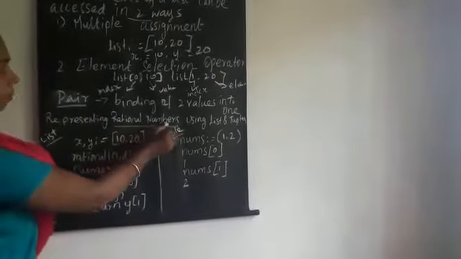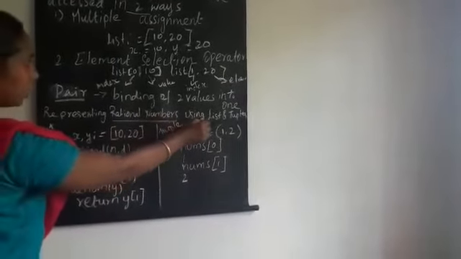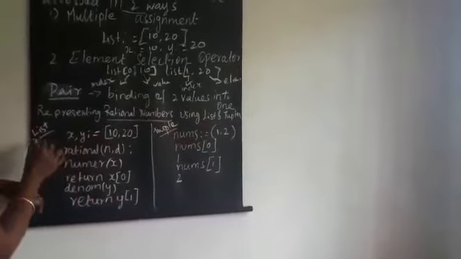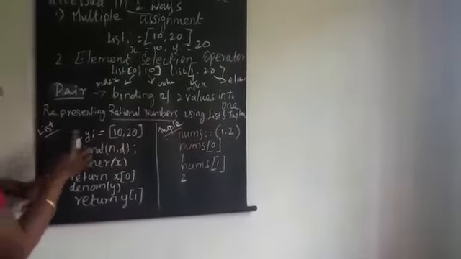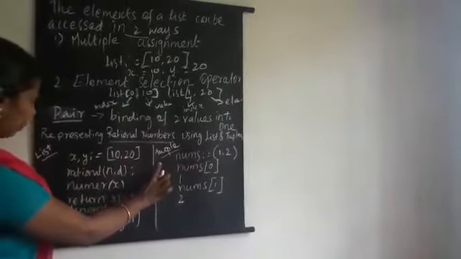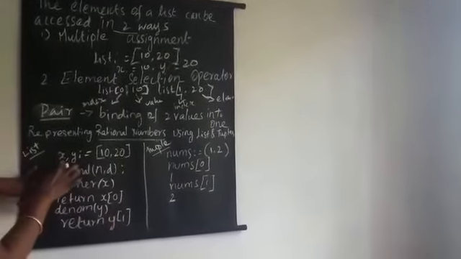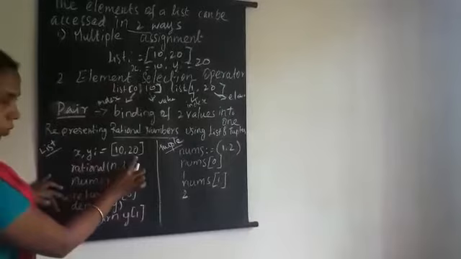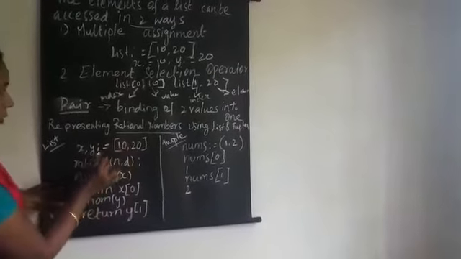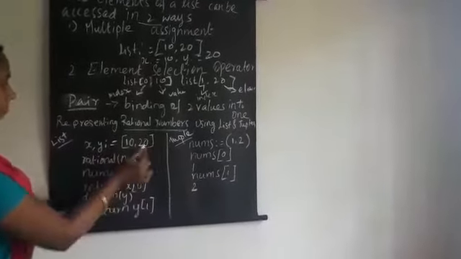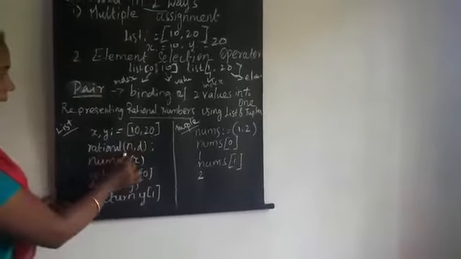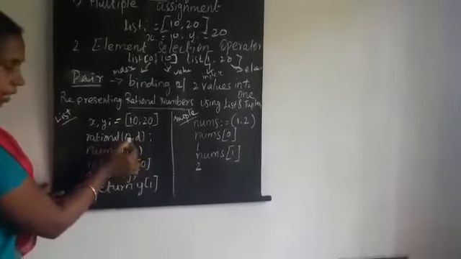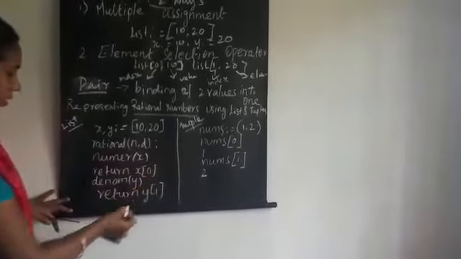Another topic, representing a rational number using list and tuple. Let us see the pseudocode of list. Here x comma y equal to 10 comma 20. x is assigned the value 10, y is assigned the value 20. Rational of n comma d, where n means numerator and d means denominator.